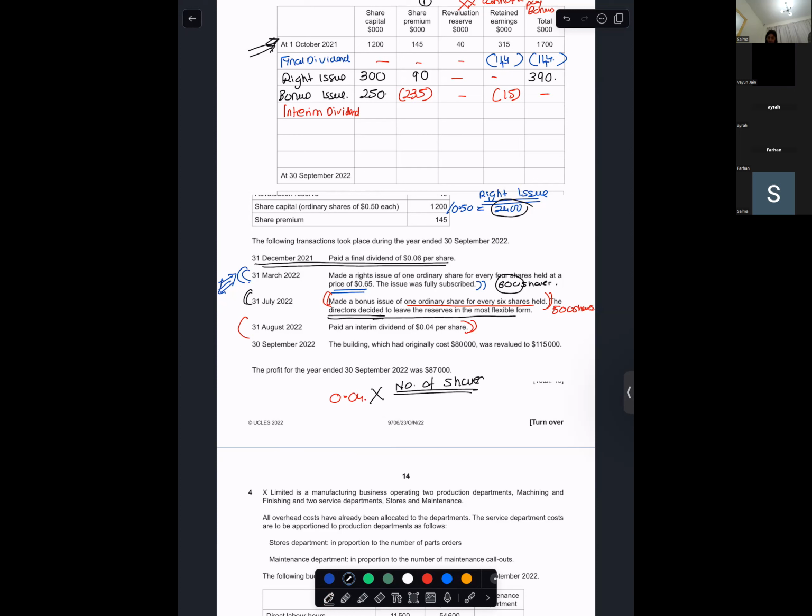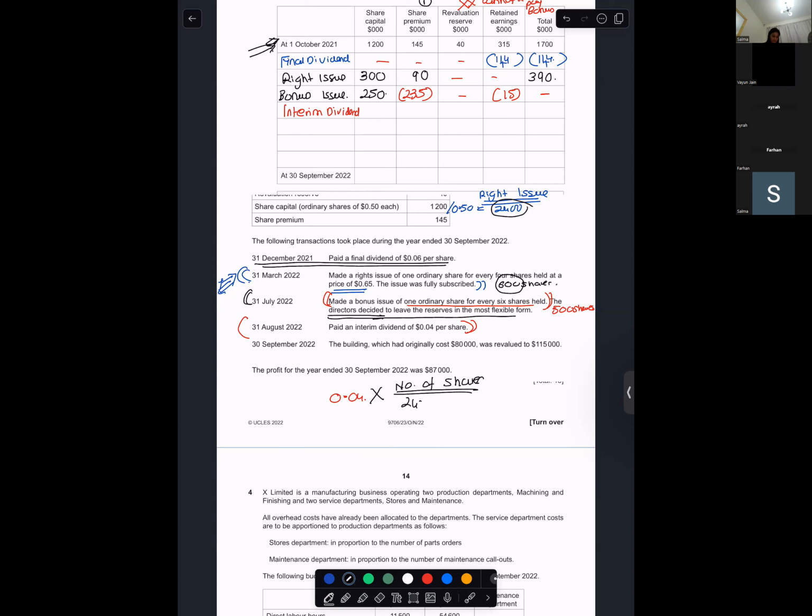So 2,400 plus 600 plus 500. Miss, we'll use 3,500 as the number of shares, right? Yeah, 3,500 number of shares.